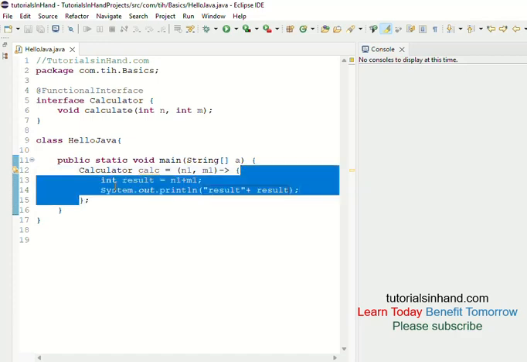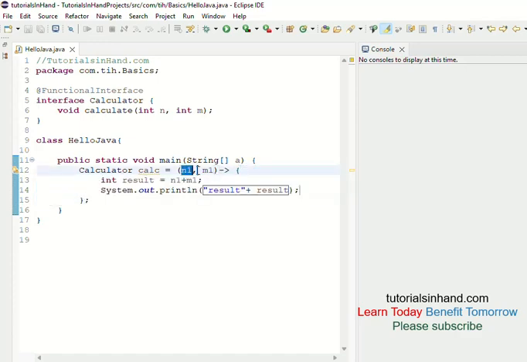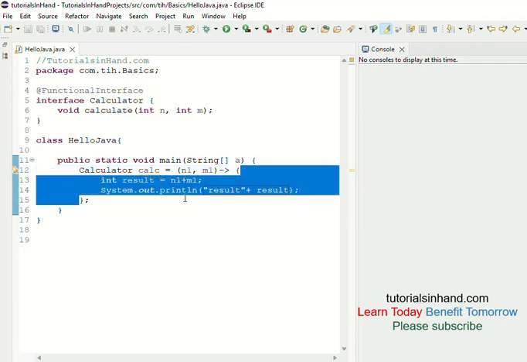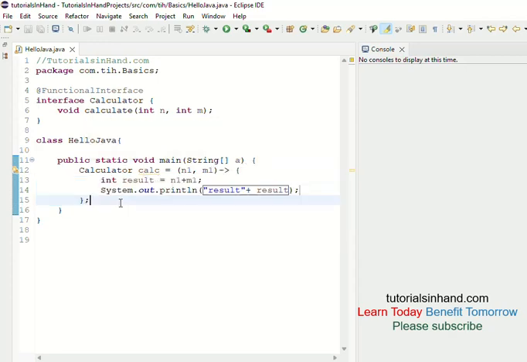That means this is the body of the lambda expression, and this is the parameter that it will accept, and the parameter will be of type int, and this is the representation of a lambda expression. So this lambda expression will always add the two numbers that are provided to it. Now let's call the implementation. So how do we do that? We do that using the reference that we have created for the calculator interface.